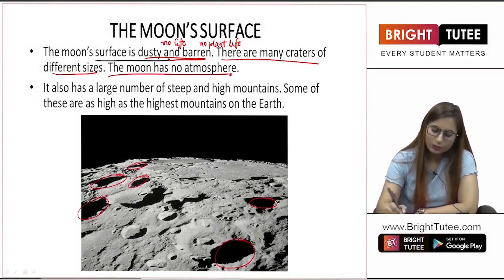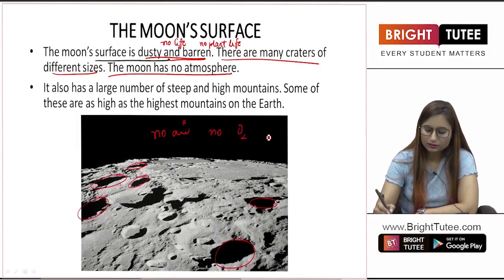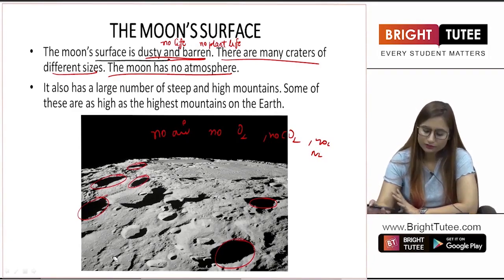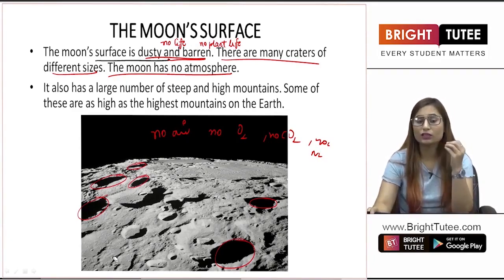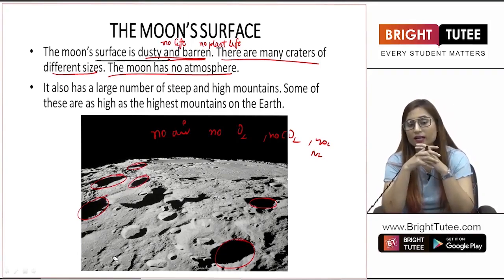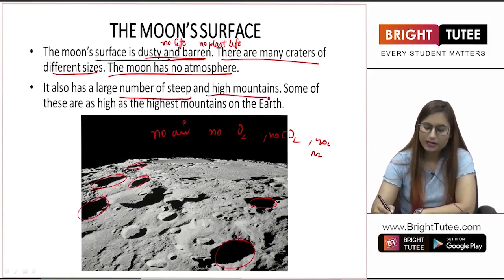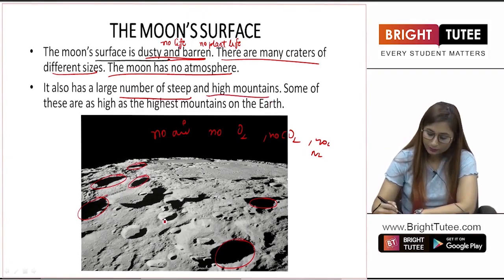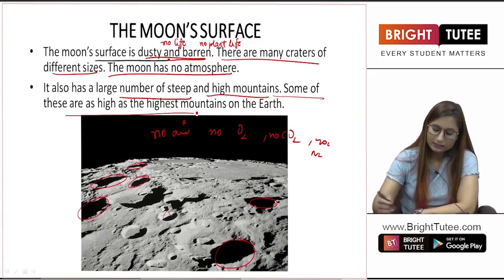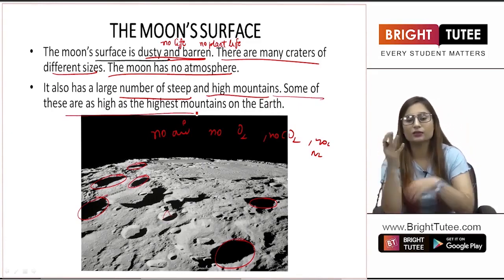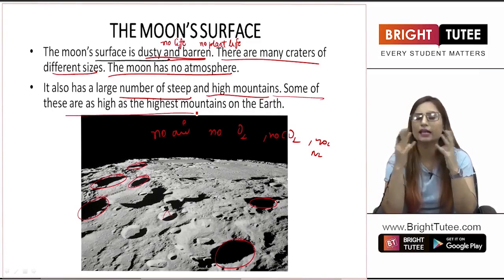Then the moon has no atmosphere. There is no air, no oxygen, no carbon dioxide, no nitrogen. So there is nothing present around the moon. There is no atmosphere. Hence, when our astronauts go, they take plenty of oxygen with them in tanks so that they are able to breathe there. It also has a large number of steep and high mountains. It has very high mountains. Some of these are as high as the mountains of the earth. So there is unevenness on the surface of moon, but there is no life present on the moon's surface as such.